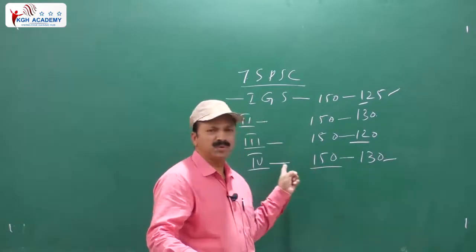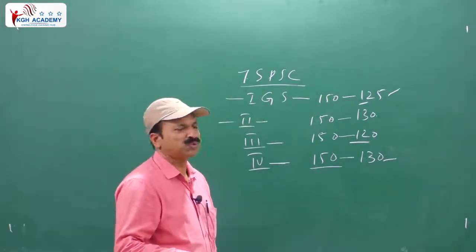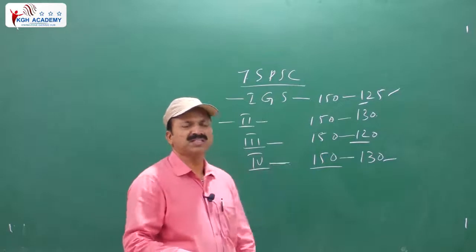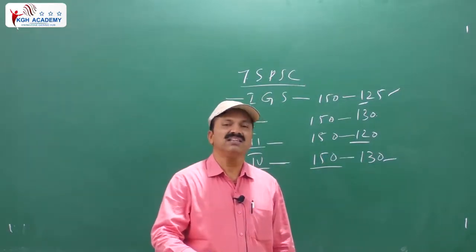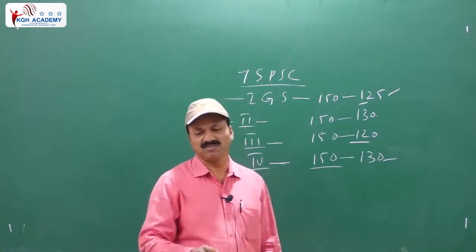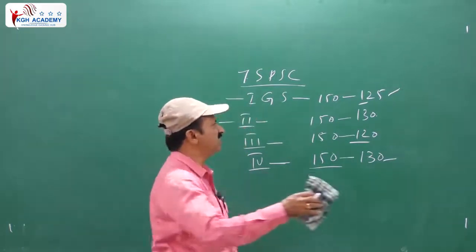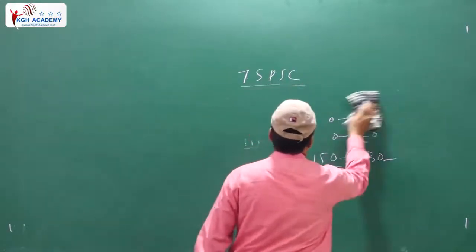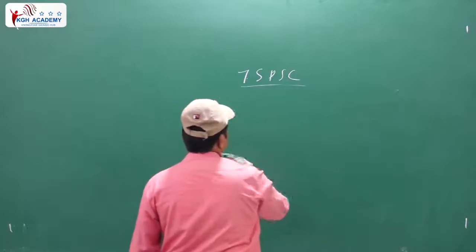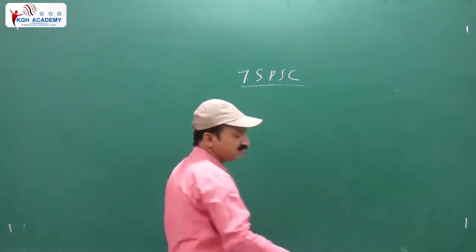Coming to the fourth paper, we are going to deal with it. In this paper, especially the Telangana movement: how the movement started, how it ended at last, and what programs were conducted to achieve Telangana. So here we have to see that paper, this last paper, especially the fourth paper.